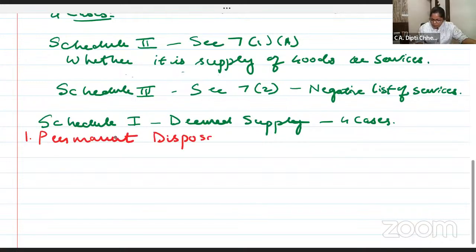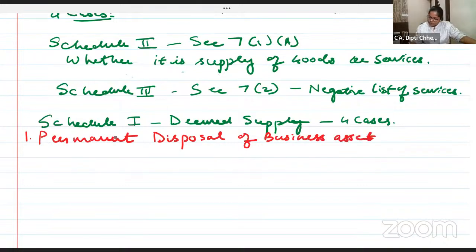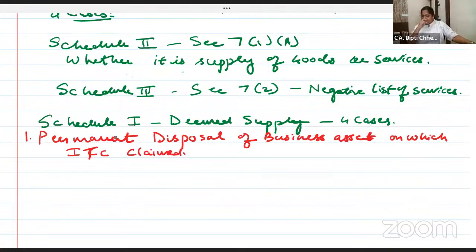Permanent disposal of business asset on which ITC claimed. ITC is what? Input tax credit claimed. And see, there is no consideration coming in. Deemed supply, if you want, write in bracket here, no consideration. कोई consideration नहीं आ रहा है आपको.